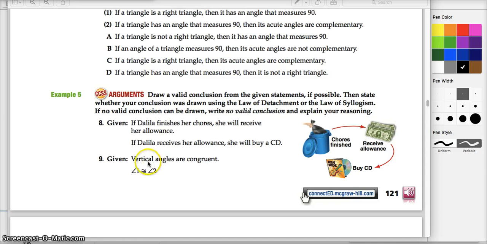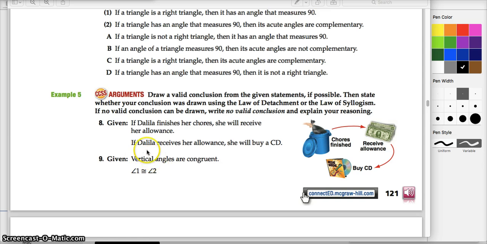Let's check on this one. Vertical angles are congruent. And then we have that angle 1 is congruent to angle 2. So vertical angles are congruent. If the angles are vertical, then they are congruent. That's what this is saying. If you've got vertical angles, then you know that they're congruent. So if P, then Q. Here they gave me Q. Can I then imply P was the cause?